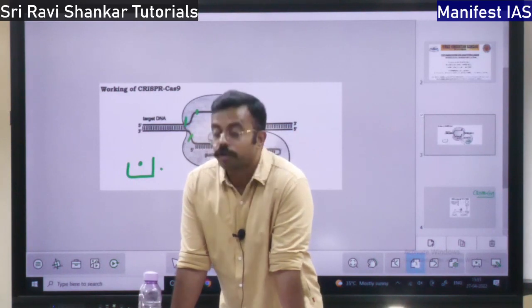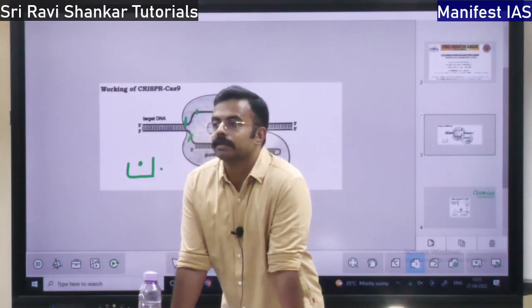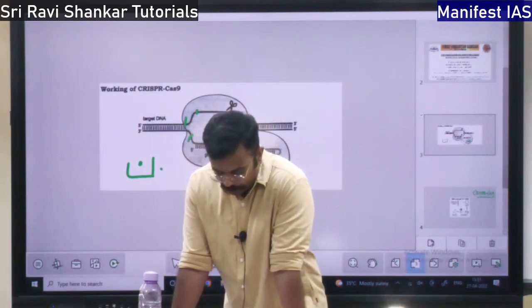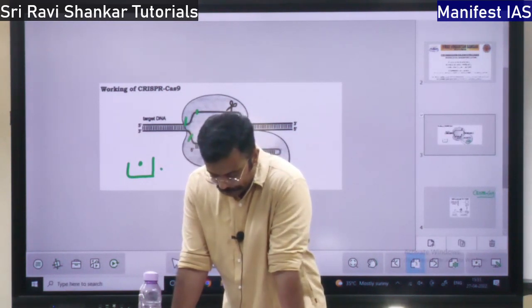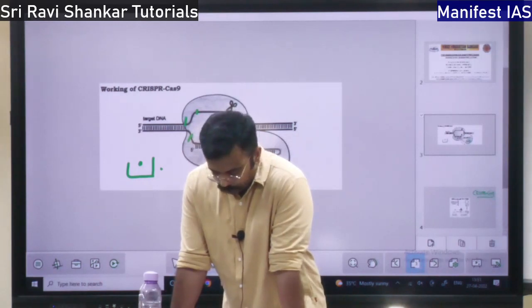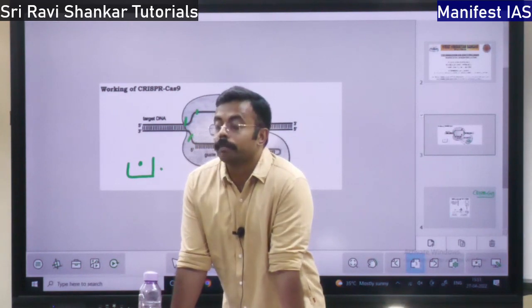Then molecular cloning, that is inserting some other new gene, there biotechnology can be used. Then recombinant DNA technologies, that is recombinant DNA technologies and the production of vaccines.